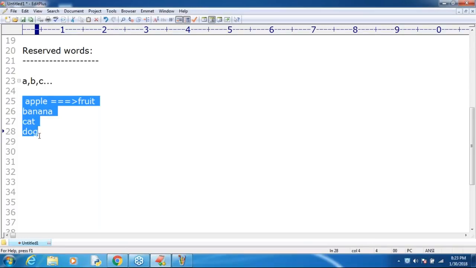The words which are reserved to represent some meaning or functionality are by default considered reserved words. Best example: if you go to some public meetings or functions, in the first row there are VIP chairs by default.